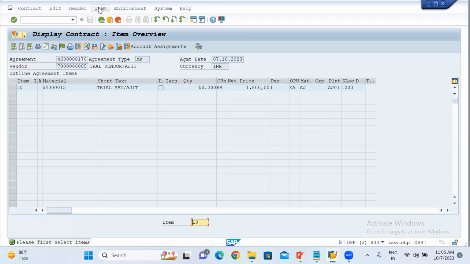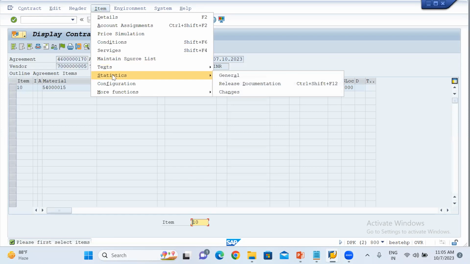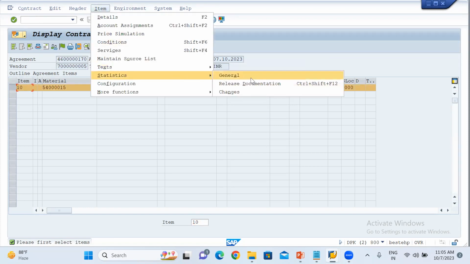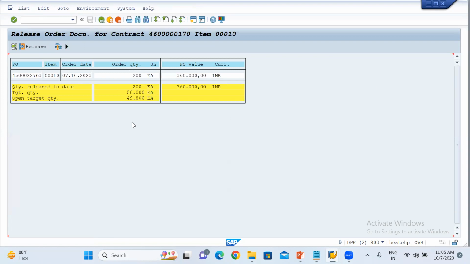Okay. Go to the item tab again, then go to the statistics, then go to release document. Please first select the line item. Okay, sorry. So select the line item, then go to the item tab, then go to the statistics tab, then release document. So here what we are seeing, we have created the contract document for 50,000 quantity, and now we have received 200 quantity against that contract. So now the open quantity is 49,800. So in this way you can check.